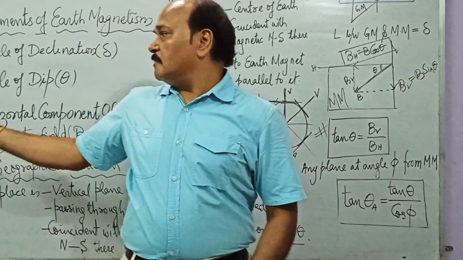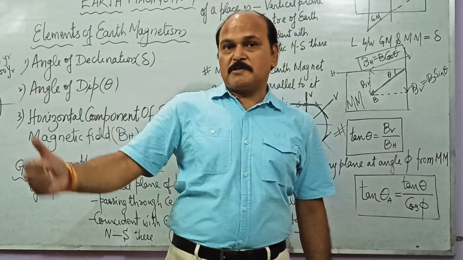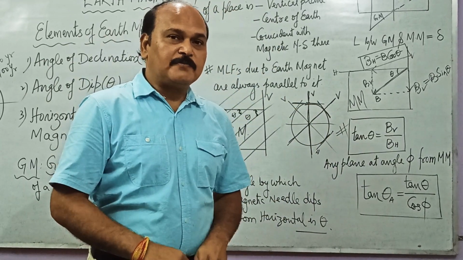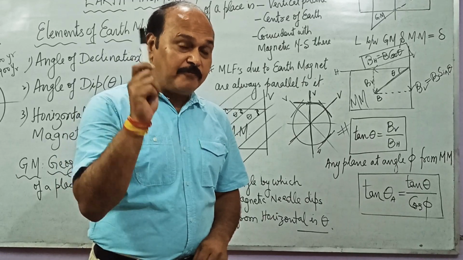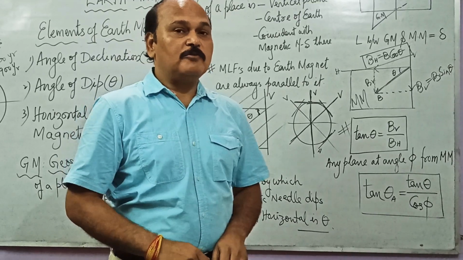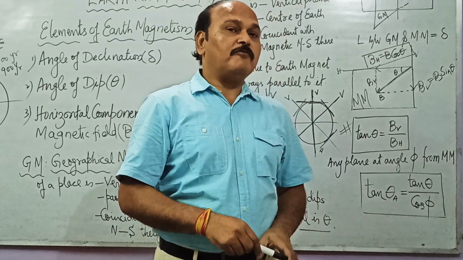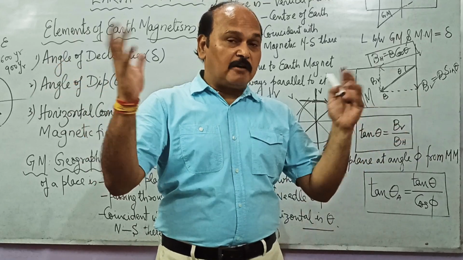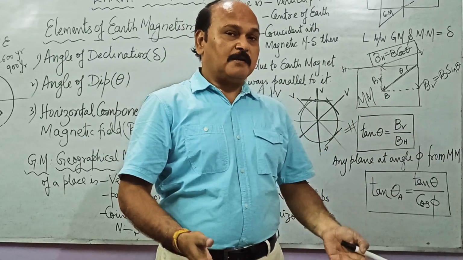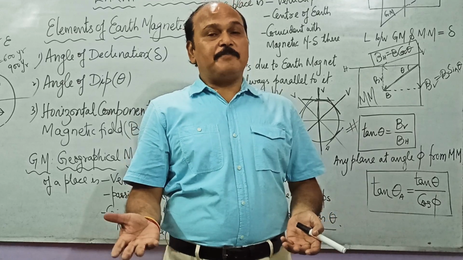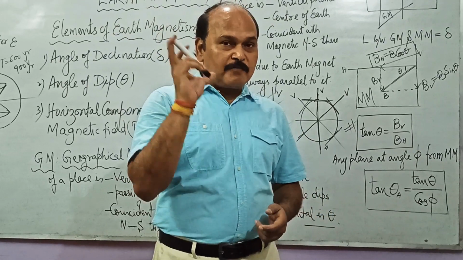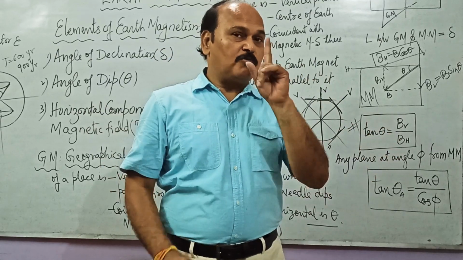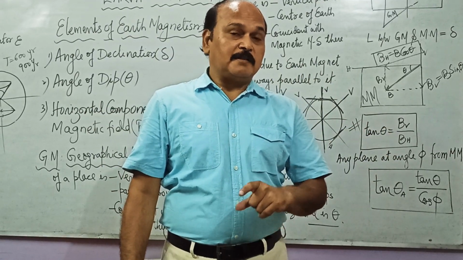Well, this angle of dip, which is one of the elements of earth magnetism, is also called the true angle of dip. At any place on Earth's surface, we have one and only one. Every place on the Earth's surface has a distinct value, and one and only one value, of angle of dip. But there can be infinite other values of angle of dip if we move into some other plane. So in any plane other than the magnetic meridian, the angle of dip is apparent, and that apparent angle of dip can have any value.